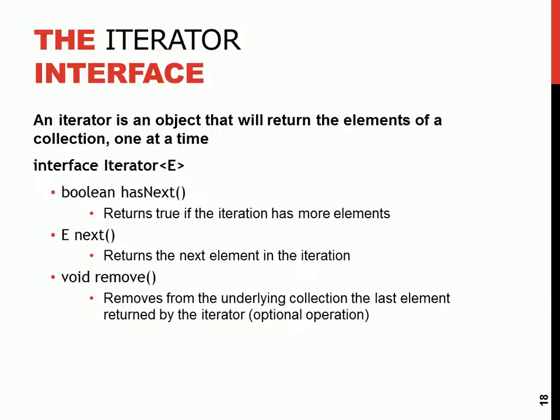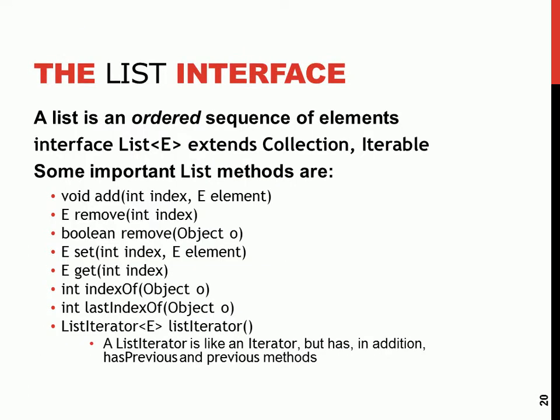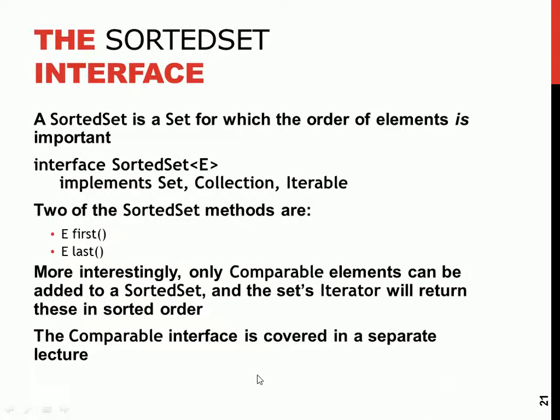Next returns the data in the collection, each data, like one letter at a time. Then the remove removes it for us. When you come here into the list, you have list iterator. It's a modified version of the iterator interface. So the list iterator is the iterator, but it also has some additional methods: has previous and previous methods.